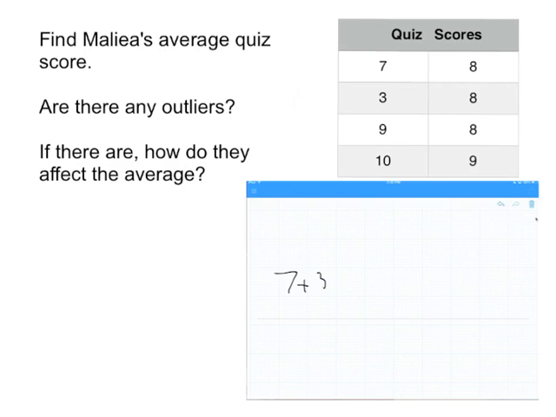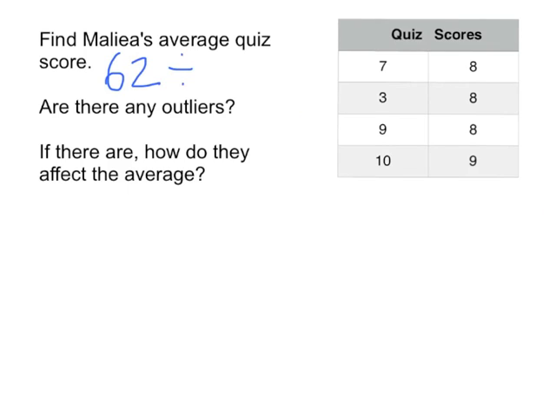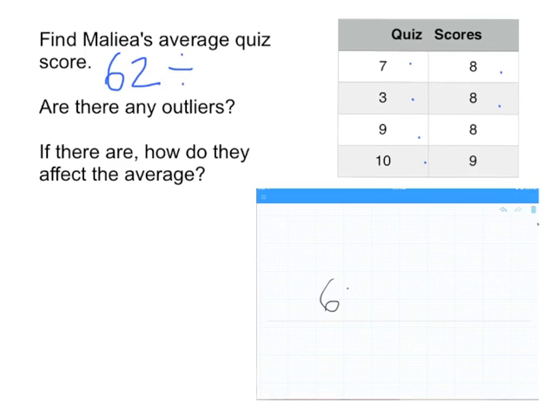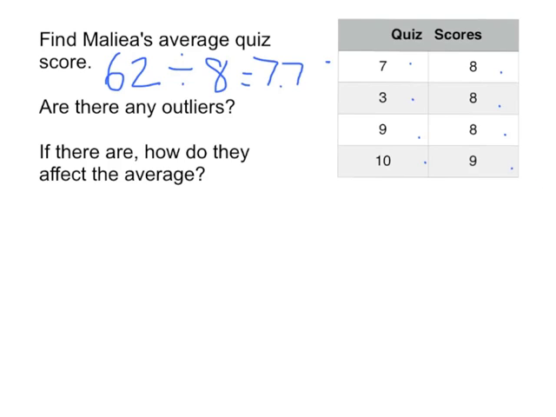Find Malia's average quiz score. So we need to add all of her quiz scores up. And so when we add them all up, we get 62 divided by 1, 2, 3, 4, 5, 6, 7, 8 of them. We get 7.75. 7 3/4 is her average score.